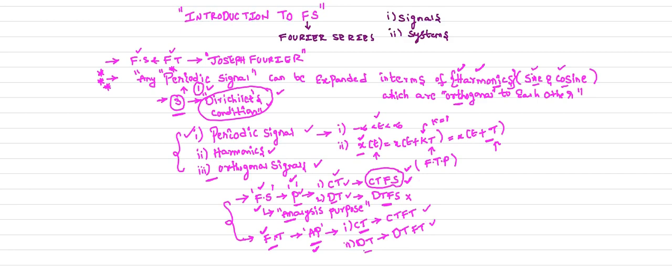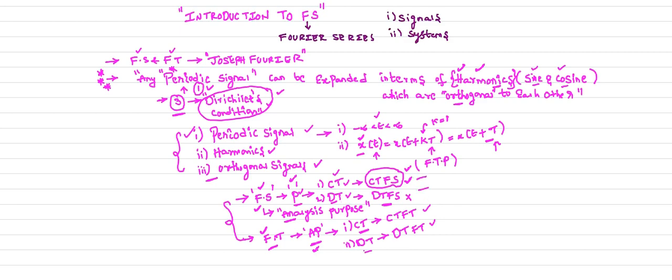You must understand here, both Fourier series and Fourier transforms are used for analysis purpose. Fourier series is only applicable for periodic signals. Fourier transforms is applicable for aperiodic signals. Since the periodic signals are two types, continuous time periodic and discrete time periodic signals, we have two types of transformations: CTFS and DTFS.